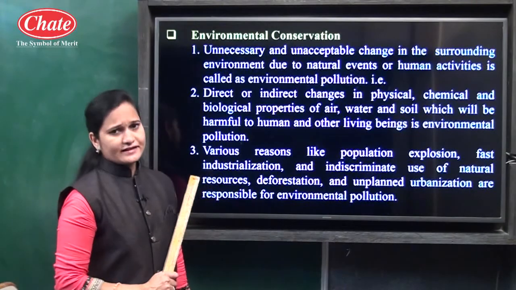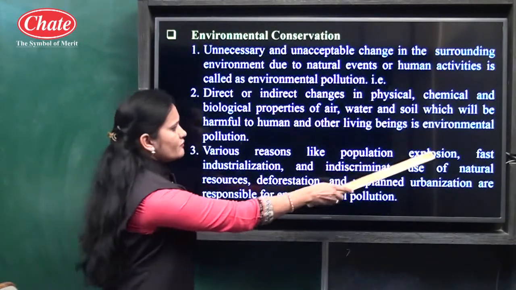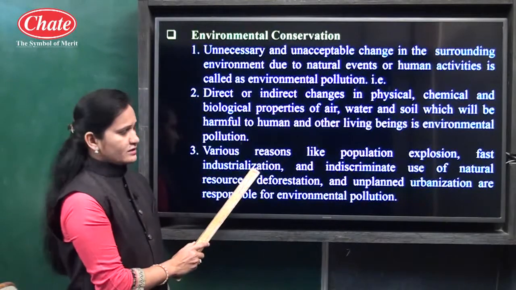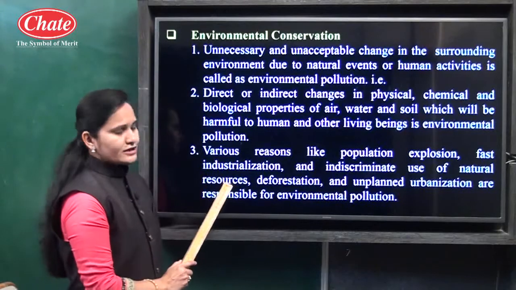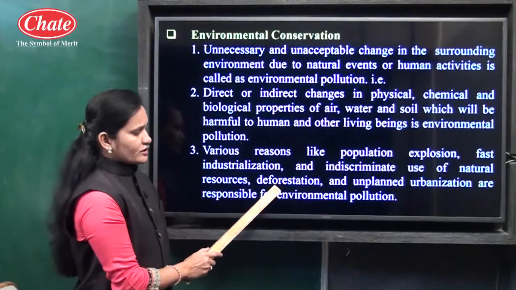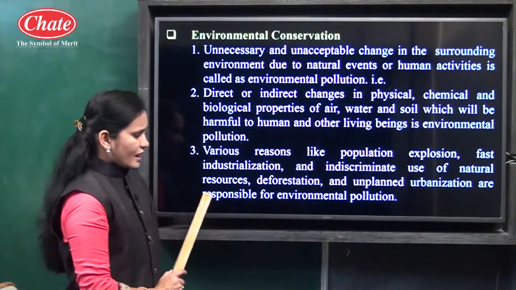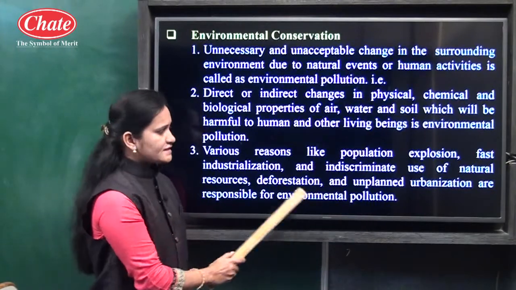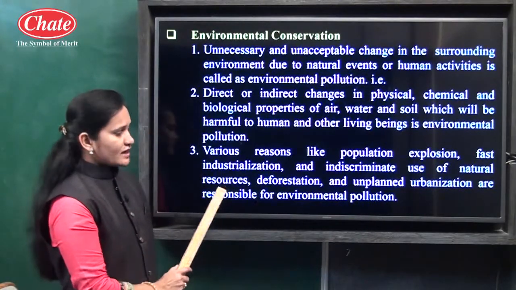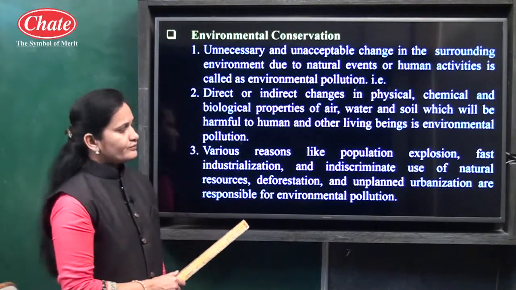Various reasons are there, like population explosion, fast industrialization, indiscriminate use of natural resources, deforestation and unplanned urbanization. These are some reasons by which environmental pollution occurs.